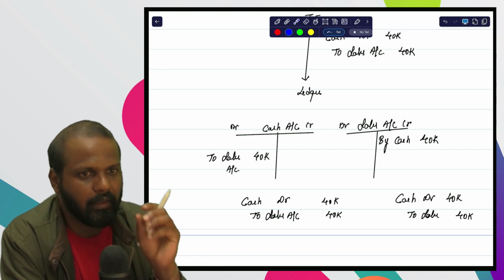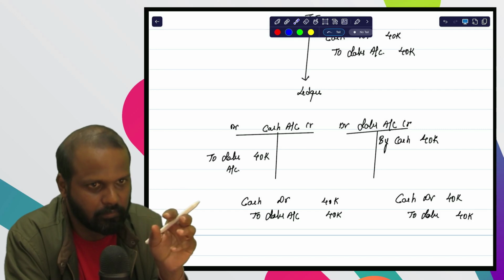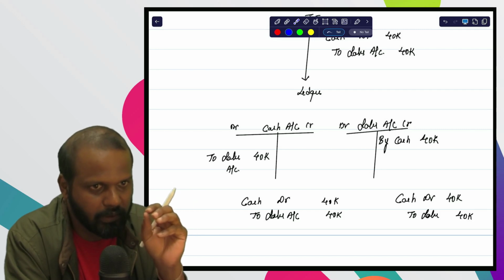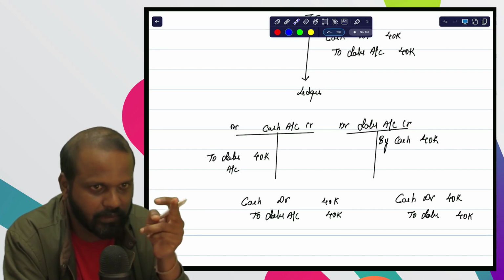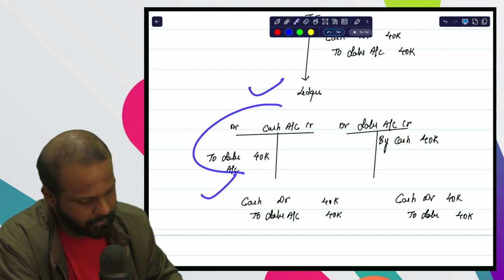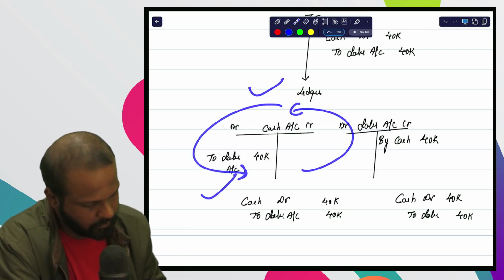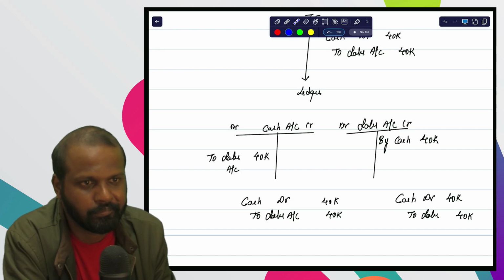So just remember, if you know the posting to the ledger, and you want to pass the journal entry, you just need to come in reverse order.